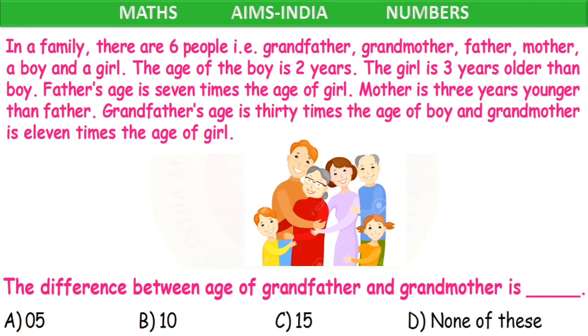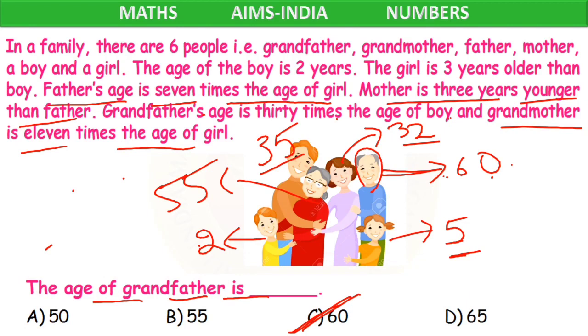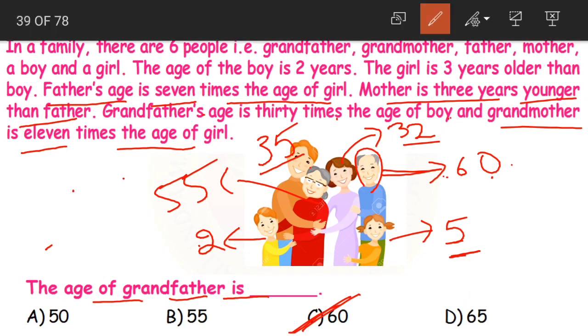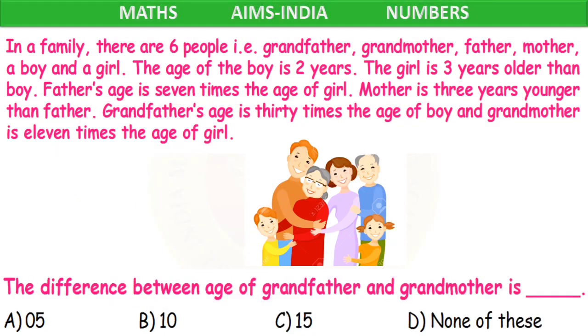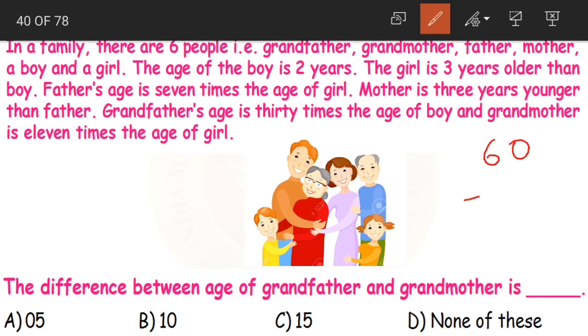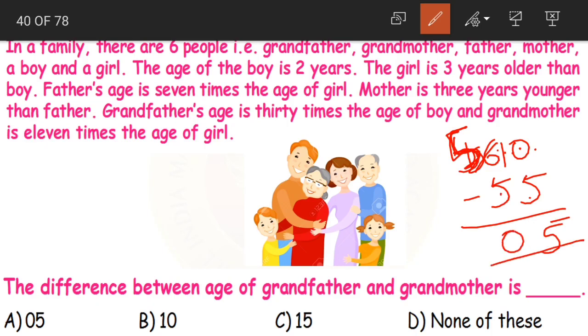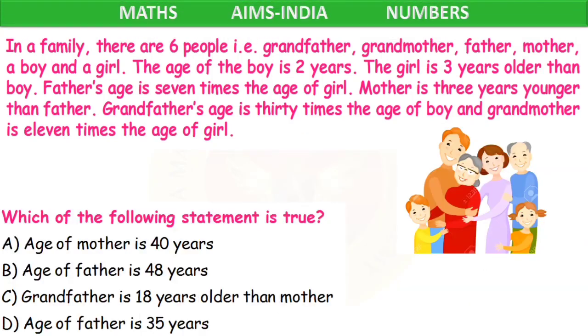Yes? Yes. Now next. The difference between the age of grandfather and grandmother is. Now grandfather is 60 years old. Grandmother is 55 years old. Yes? So the difference becomes what? 60 minus 55. 0 minus 5 is not possible. We'll borrow. Yes, children? 6 minus 1 becomes 5. 10 minus 5, 5. 5 minus 5, 0. What is the difference? 5 years. That is option A. Clear?